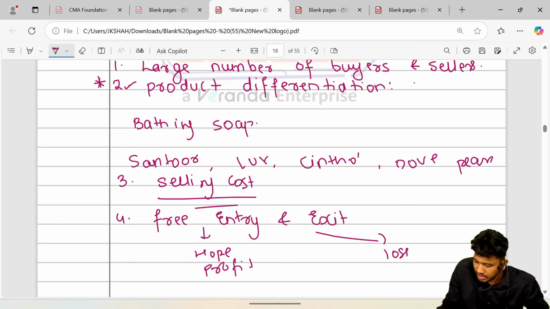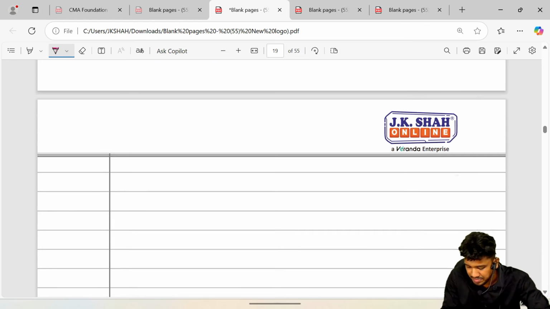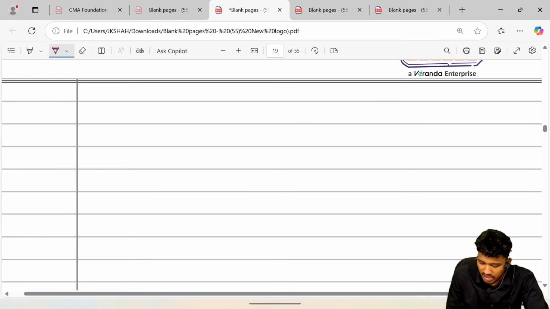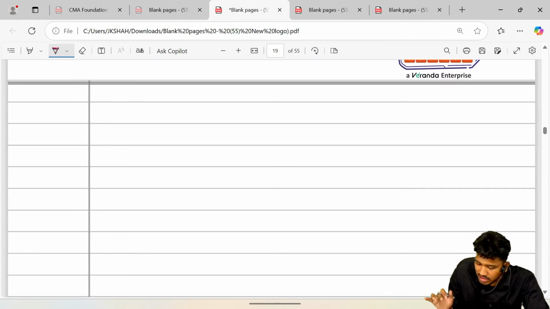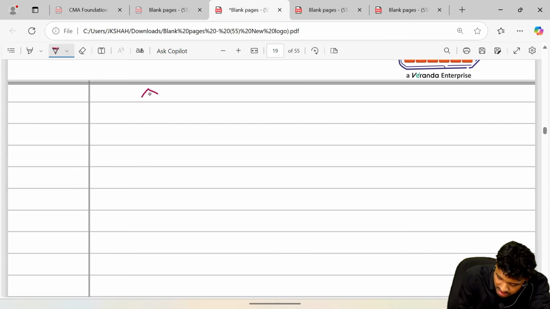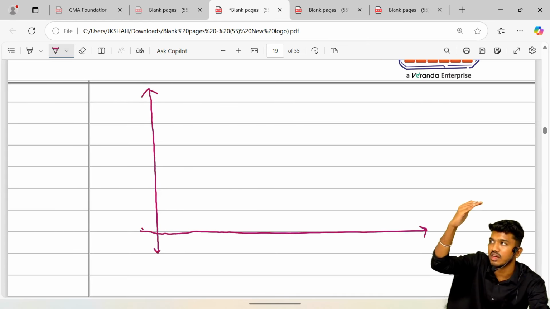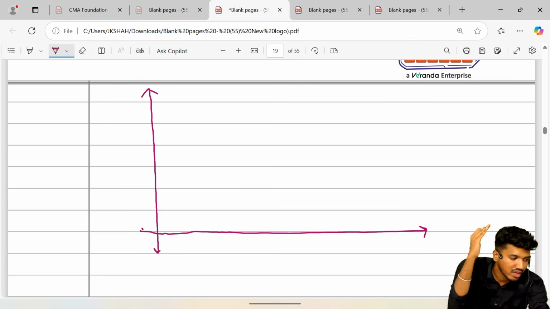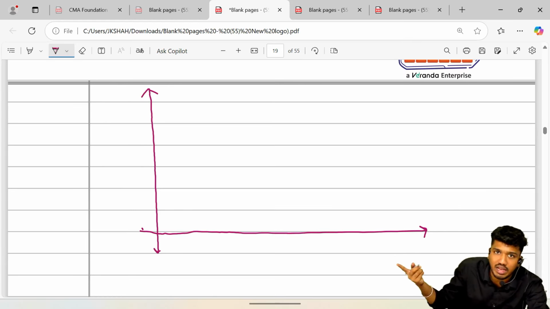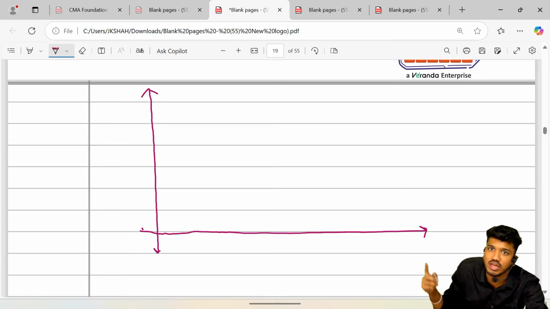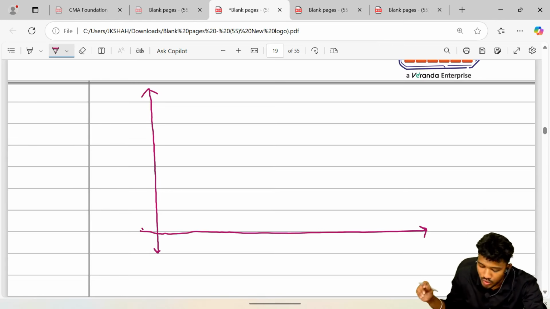Okay, moving ahead. Now guys, as I told you, here the monopolist's AR curve is called the demand curve because it has the same shape as a demand curve. If the price increases, the quantity demanded would be less. Here there is availability of competitors, so our MR can go negative also.